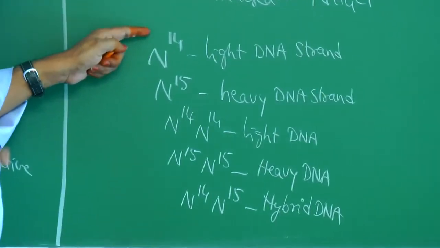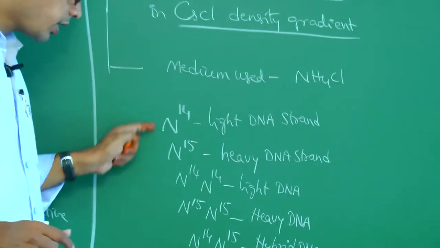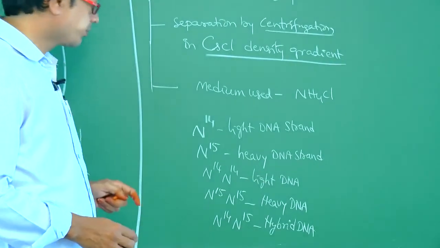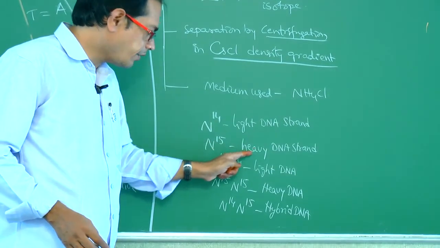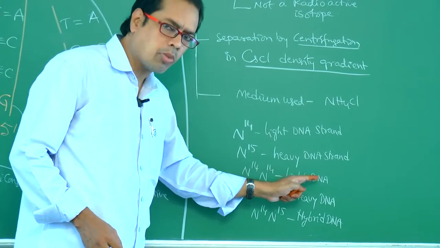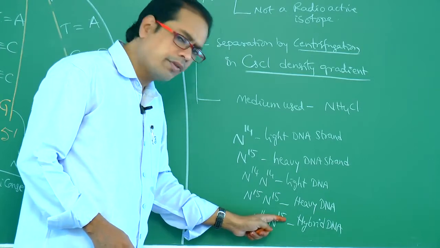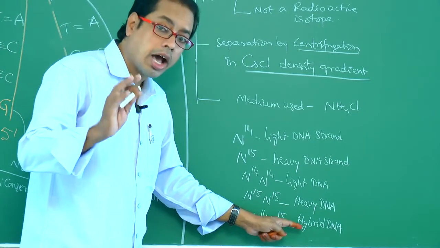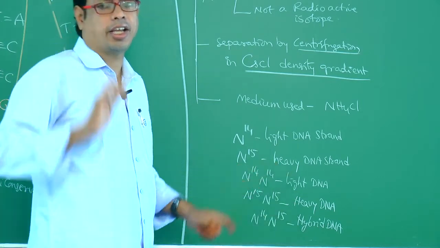So if one strand is present, you have to think over it. N14 is a light DNA strand, N15 is a heavy DNA strand, only one strand. N14 means light DNA molecule. N15 means heavy DNA molecule. N14 with N15 is the so-called hybrid DNA, also called intermediate DNA.